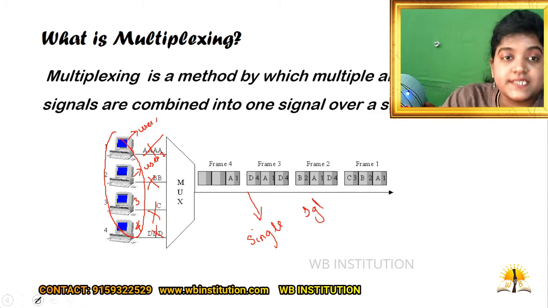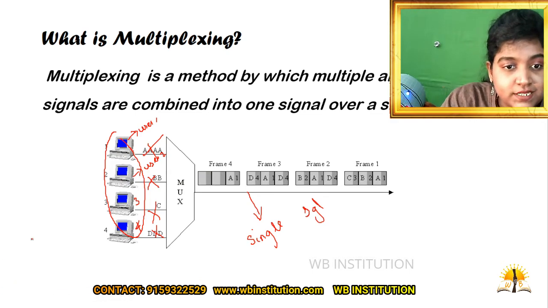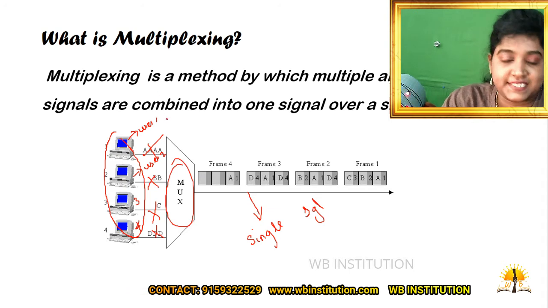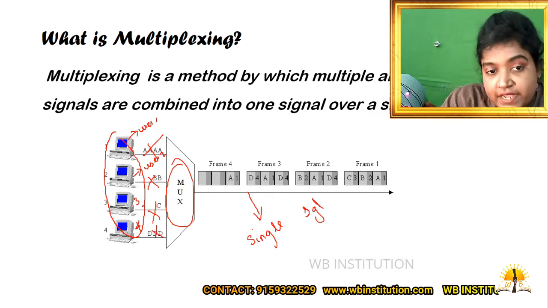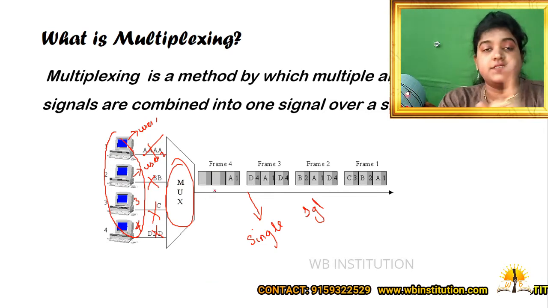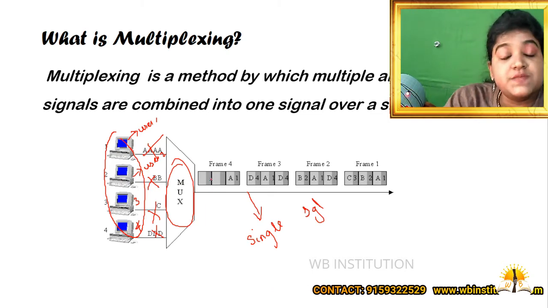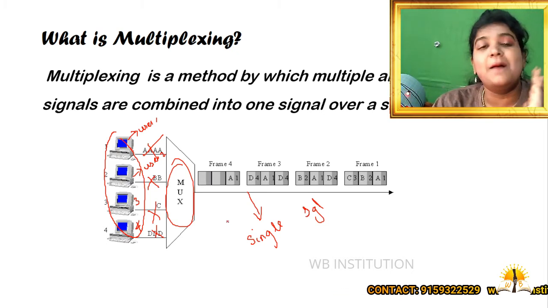This processing is called multiplexing. Mux is nothing but the abbreviated form of multiplexing. With the help of the mux, these 4 different signals are combined together into a single signal, and it is transmitted in a shared medium. This process is said to be multiplexing.